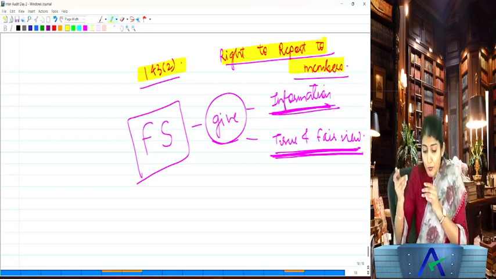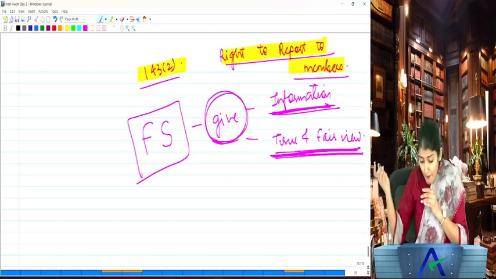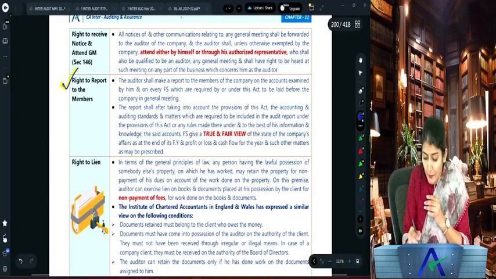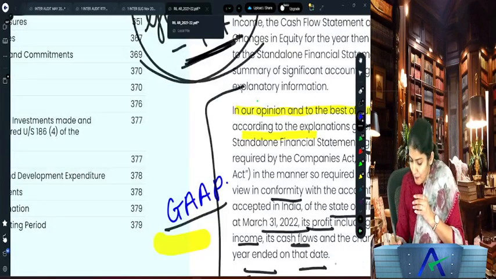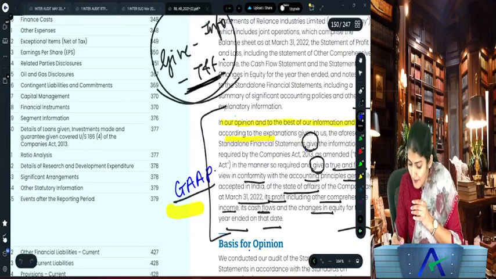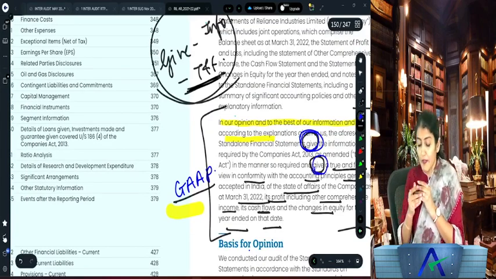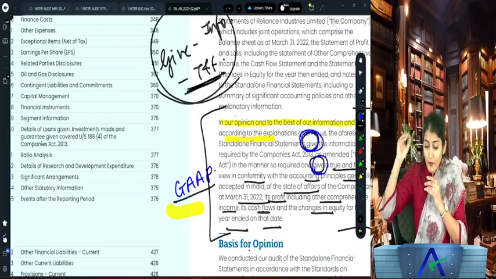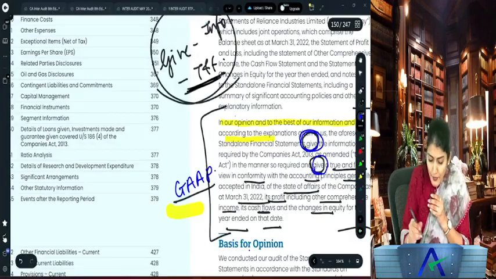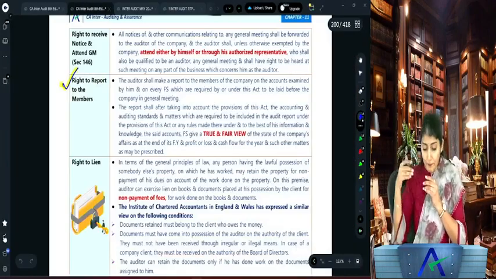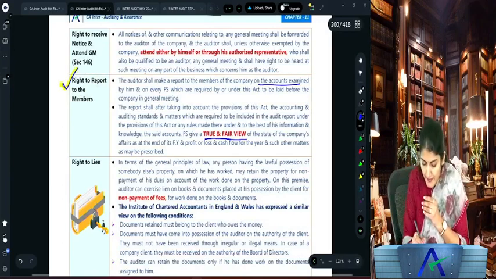What he needs to report to the members? One, whether the financial statements give the information required by the Act, and second, whether they give a true and fair view. Right? So here you have the two points. What are the two points? One, whether they give the information required by the Act, and second, whether they give a true and fair view. So that is the right to report to the members on the accounts which have been examined by him.